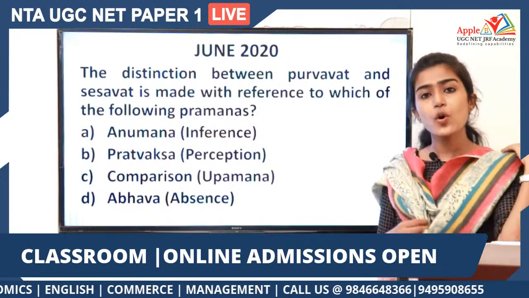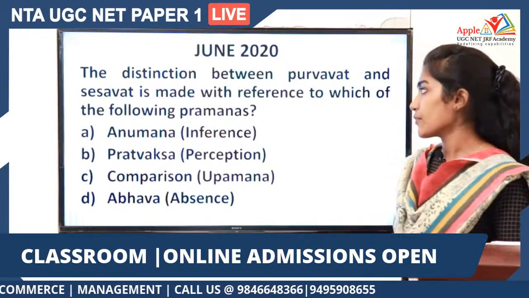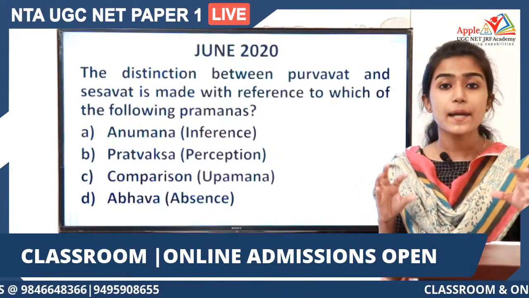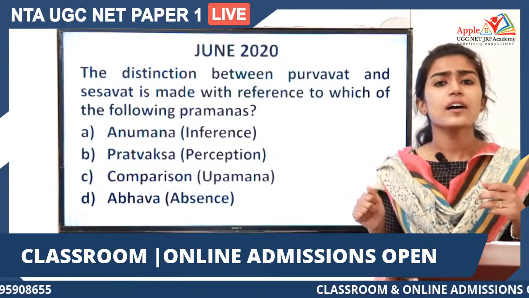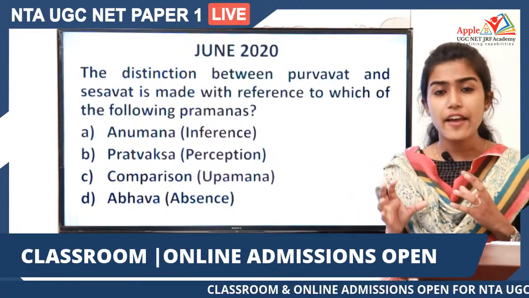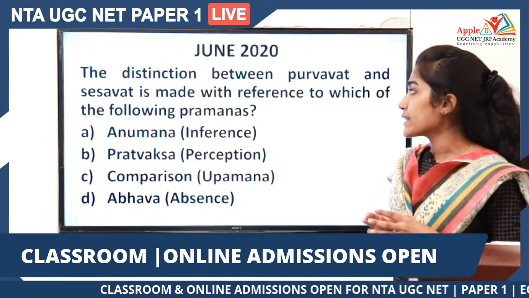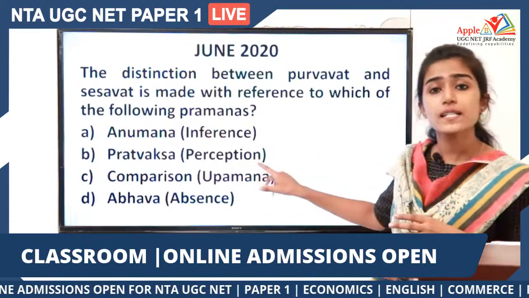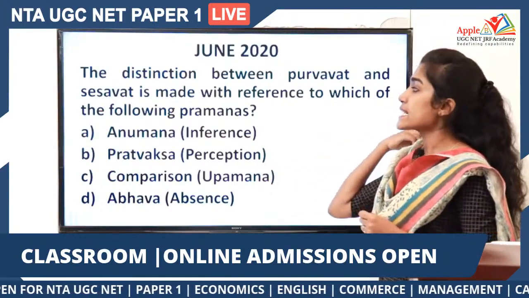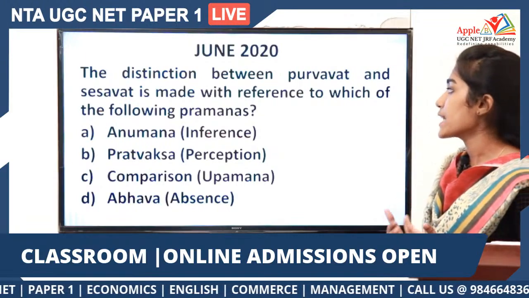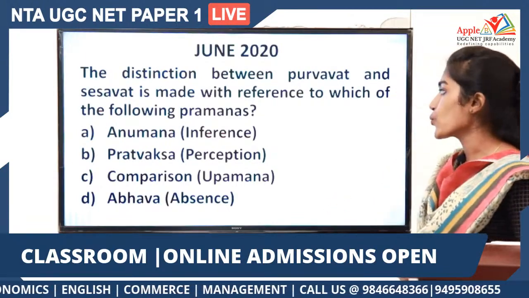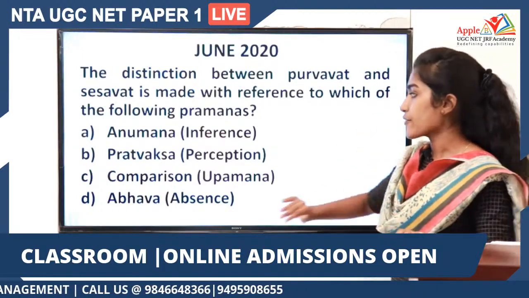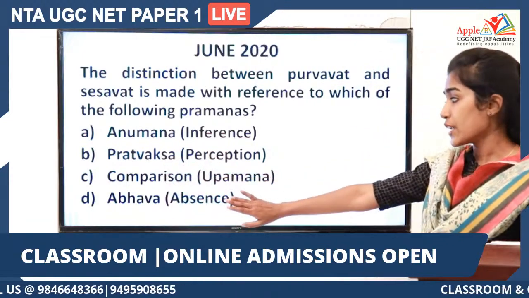Okay, now we are moving to the next area. This is a question that was asked from the topic types of Anumana. We have roughly 6 to 7 types of Anumana, and these are categorized into different groups. This particular question is based on that. The distinction between Purvavat and Sheshavat is made with reference to which of the following Pramanas? And you have the options: Anumana, Pratyaksha, comparison, and Abhava.